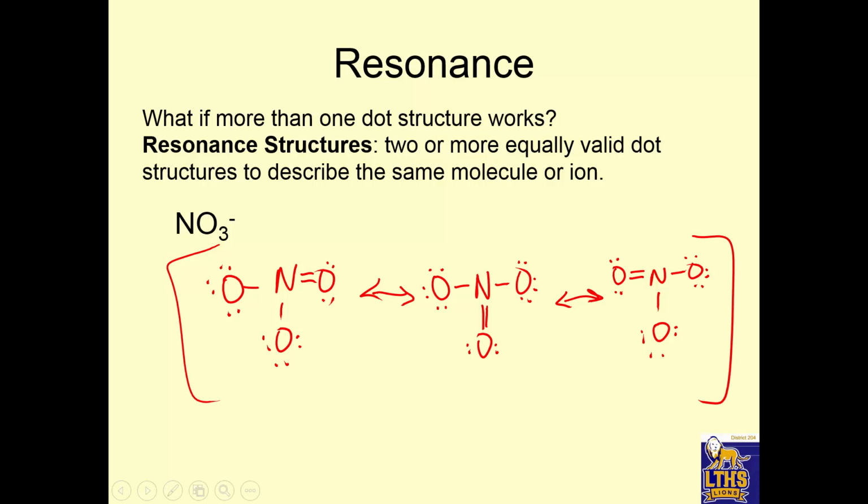So what these are called are resonance structures of each other. There are 2 or more dot structures that are equally valid to describe the same molecule, NO3 negative. So resonance structures don't happen all the time, but they help us explain the dot structure of this ion, and they're just as good as each other. That's what resonance structures are.